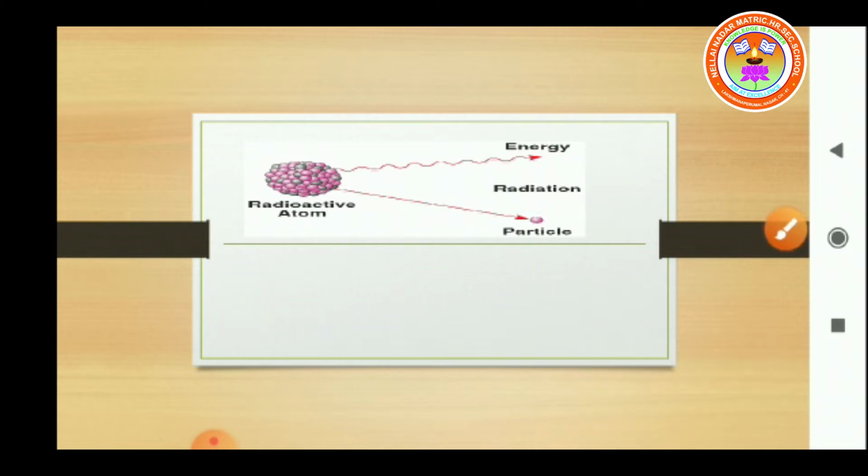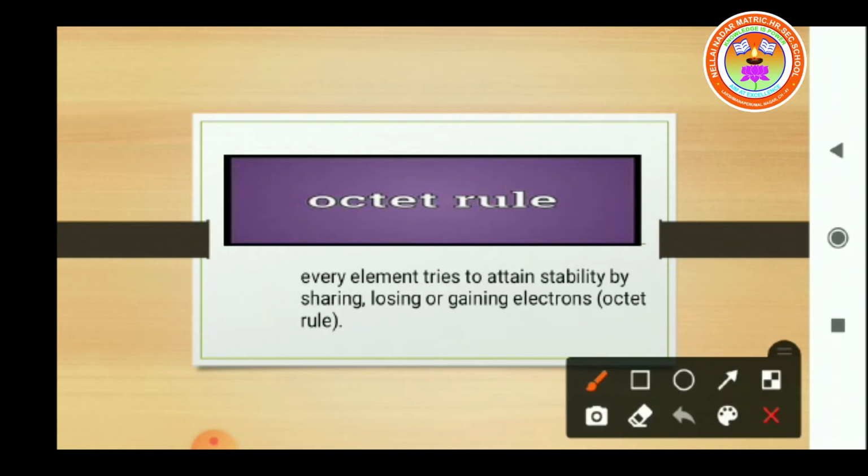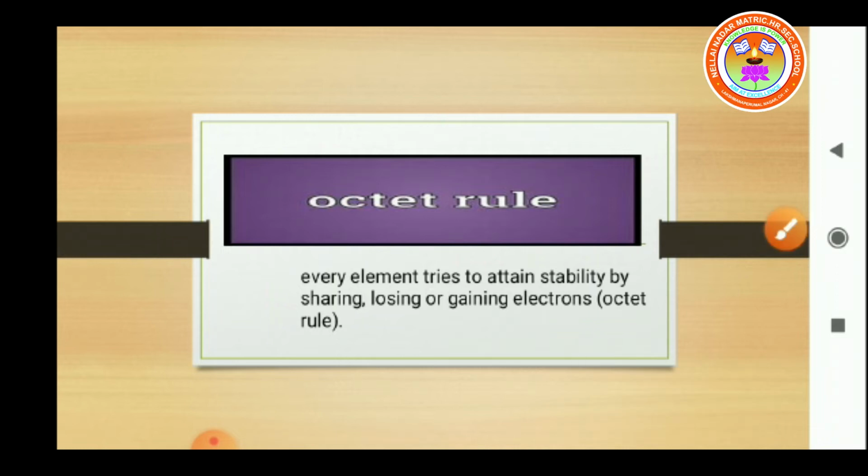Do you know how an element gets a stable electronic configuration? See here, students, the elements get stable electronic configuration through the octet rule. What is the octet rule? Every element tries to attain stability, isn't it? How to attain the stability? By sharing of electrons or losing or gaining of electrons. Let's start today's topic.